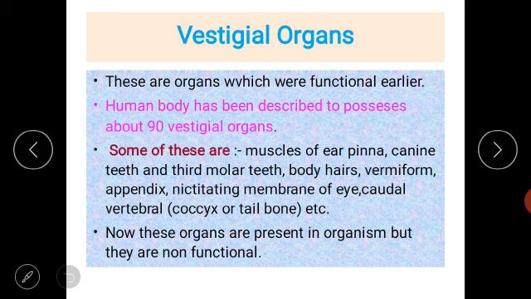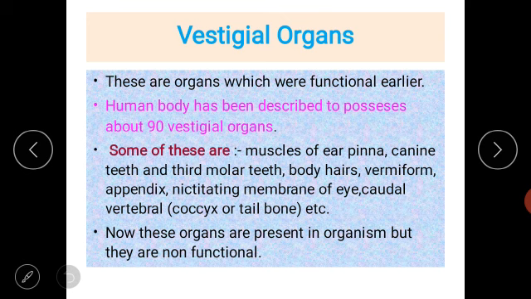Now, how we understood the origin of life depends upon these factors. All these things that we are studying in this point help us to understand how life came on earth, and how different organisms were produced on earth. The next point that we are going to study is vestigial organs. Vestigial organs also give us an idea about how living organisms were produced on the earth.